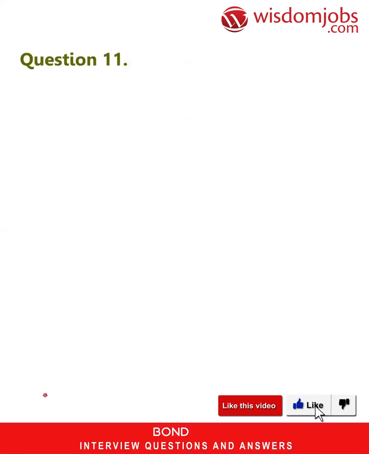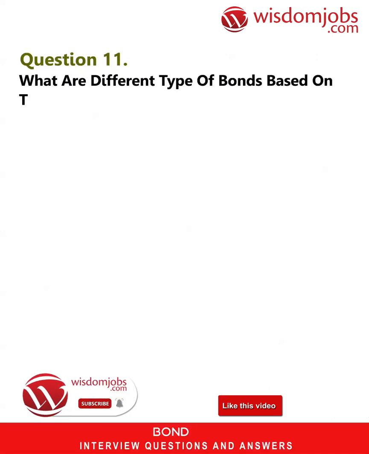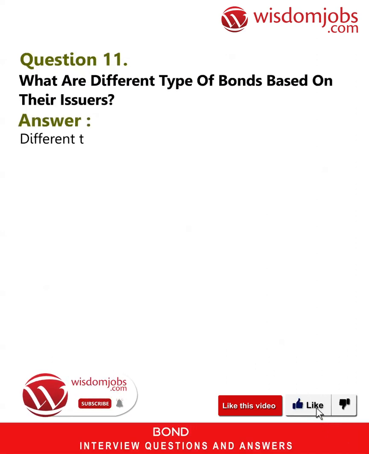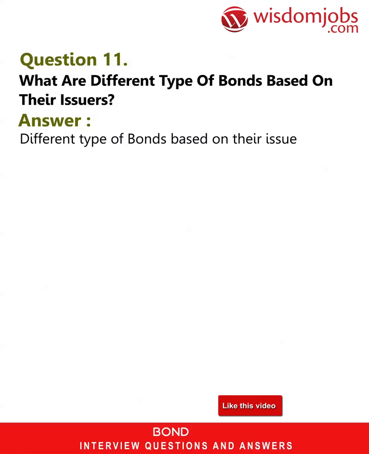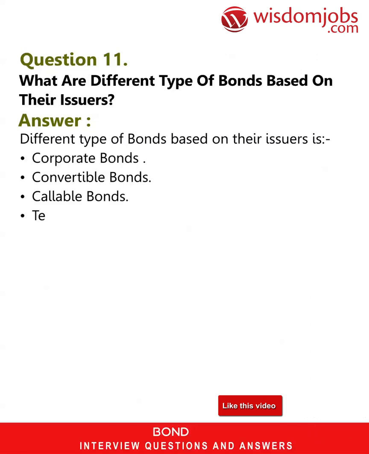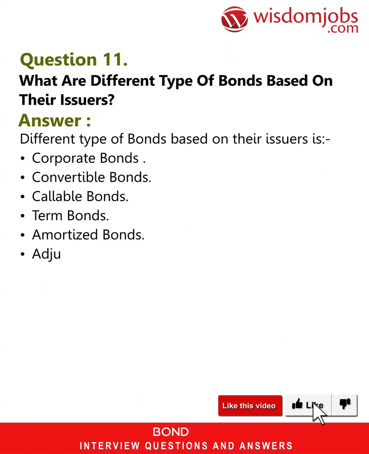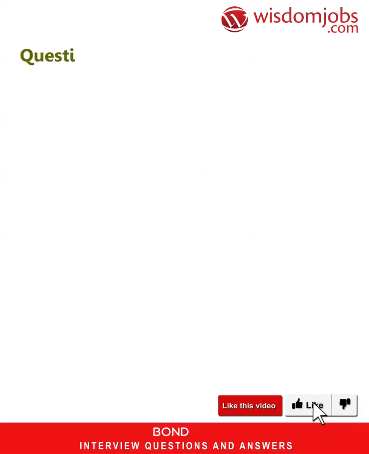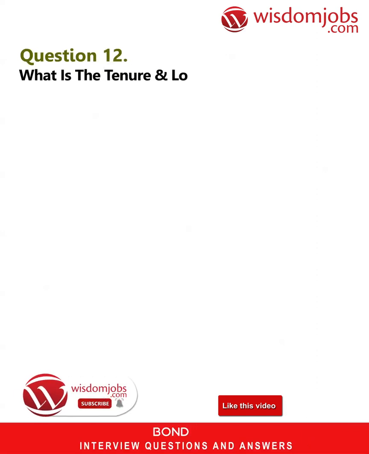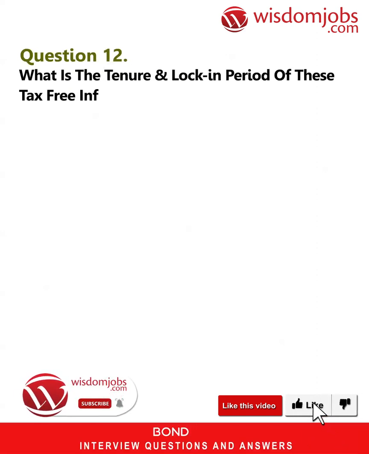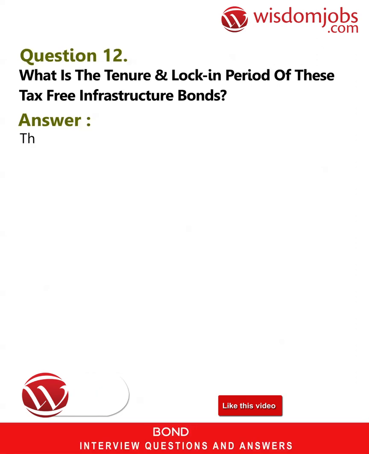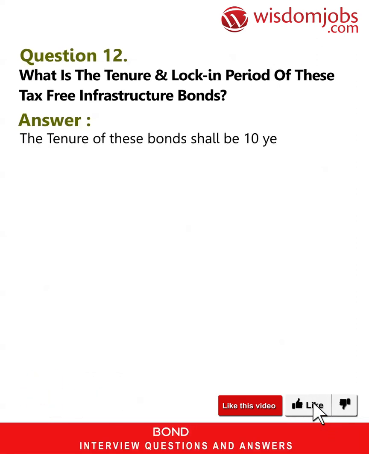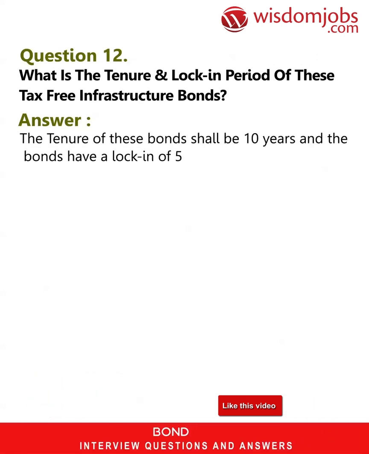Question 11. What are different type of bonds based on their issuers? Answer: different type of bonds based on their issuers are corporate bonds, convertible bonds, callable bonds, term bonds, amortized bonds, adjustment bonds, junk bonds, angel bonds. Question 12. What is the tenure and lock-in period of these tax-free infrastructure bonds? Answer: the tenure of these bonds shall be 10 years and the bonds have a lock-in of 5 years.